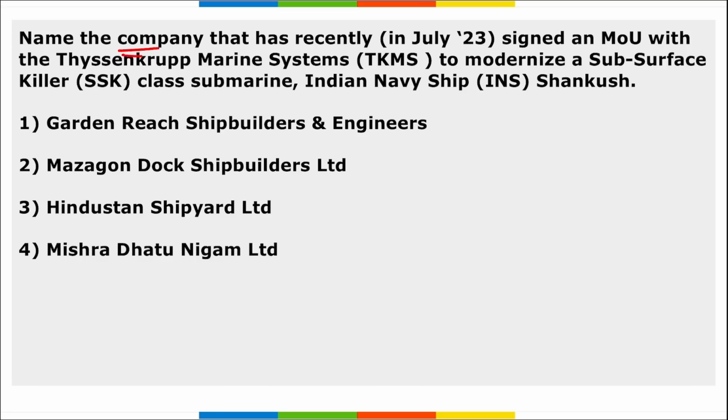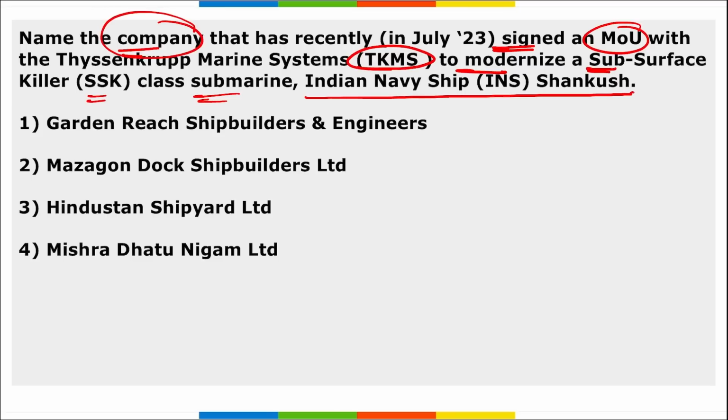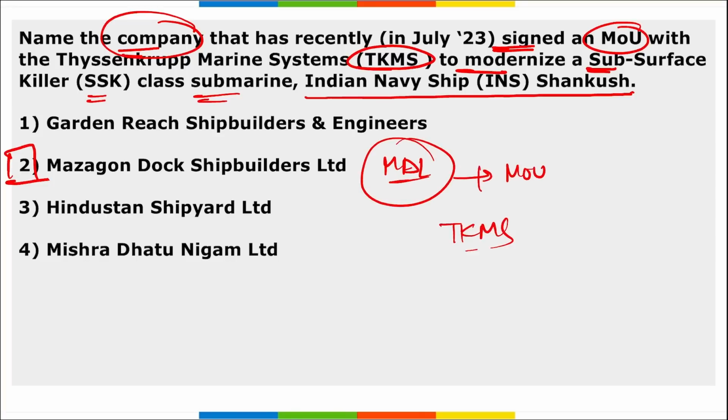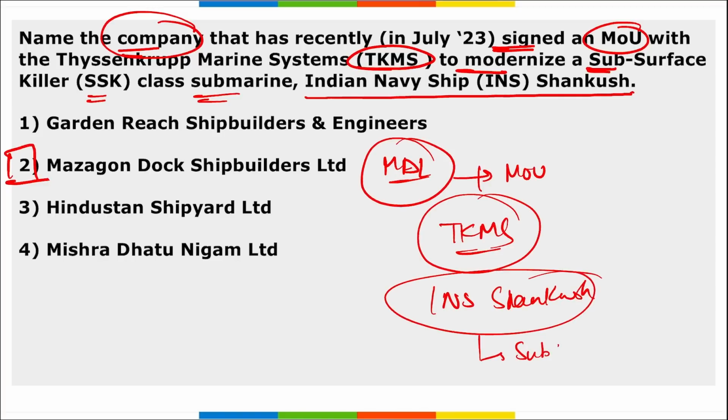Next, name the company that recently signed an MOU with TKMS to modernize a Kilo class submarine of the Indian naval ship Sankosh. Question asked here is, which company has recently signed this MOU with TKMS? It is your Mazagon Dock Shipbuilders Limited, MDL. Right? They recently signed this MOU with TKMS, and this is for the Indian naval ship Sankosh. And remember, this is a submarine. Right? This is a submarine. Correct? So option second is right here.